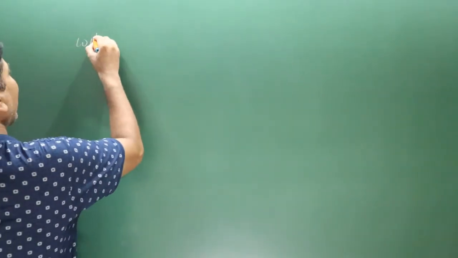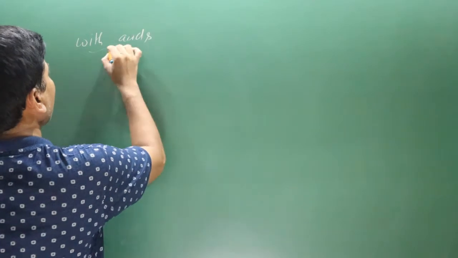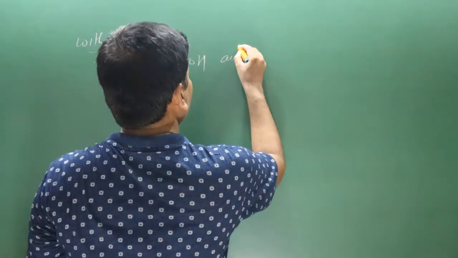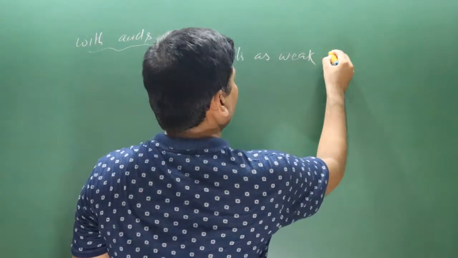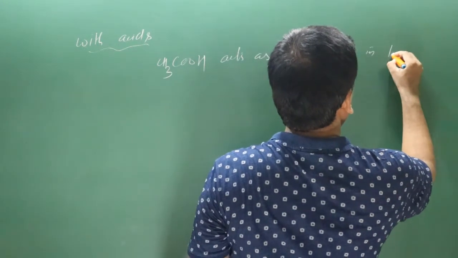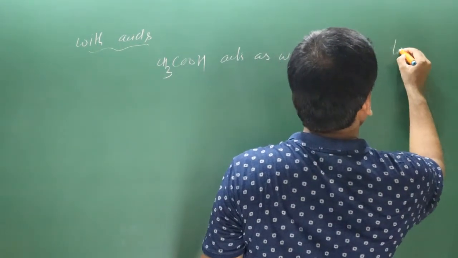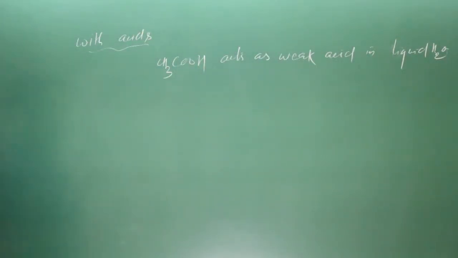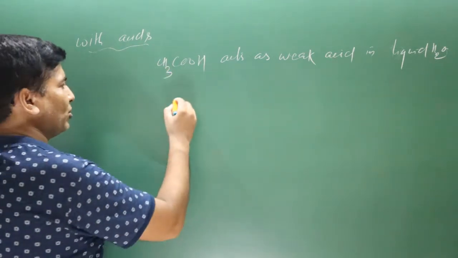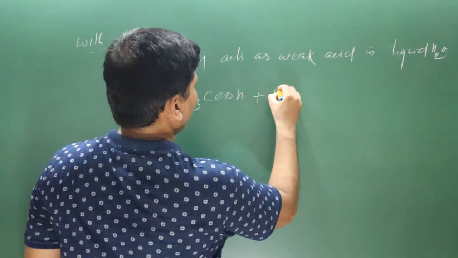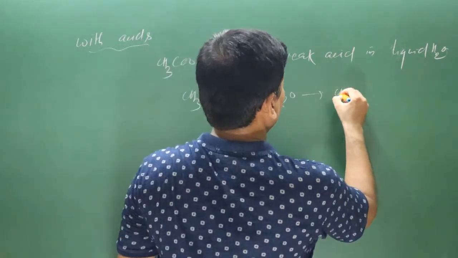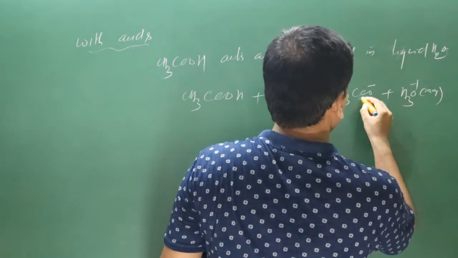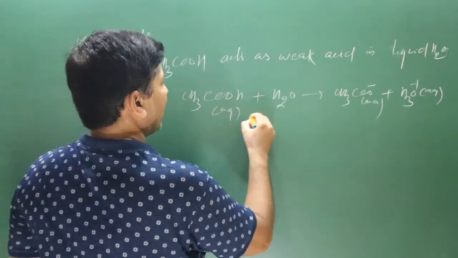Next is the behavior of acid in different solvents. Keep in mind, acetic acid, CH3COOH, acts as a weak acid in liquid water. When water is taken as a solvent, acetic acid acts as a weak acid. For example, CH3COOH with H2O dissociates into acetate ion and hydronium ion. This is aqueous, this is also aqueous, and this is liquid.